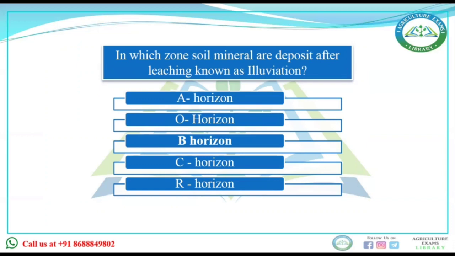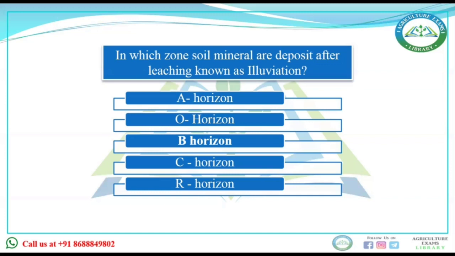When the substance moves out from the upper layer, that is E for eluviation, and when it gets deposited, that is I for illuviation. In the A horizon, when the substance washes out, it is known as eluviation. When it gets deposited in the B horizon, that is illuviation.